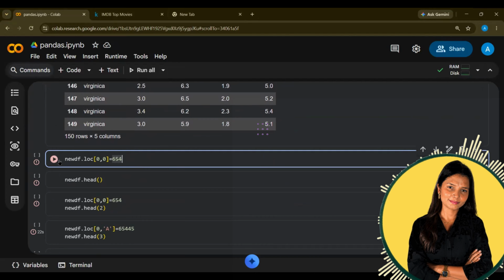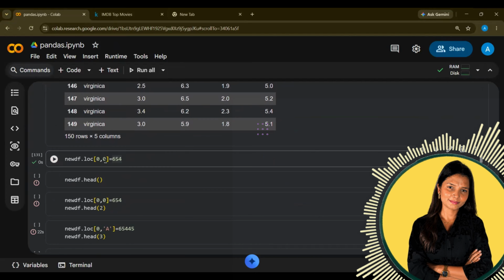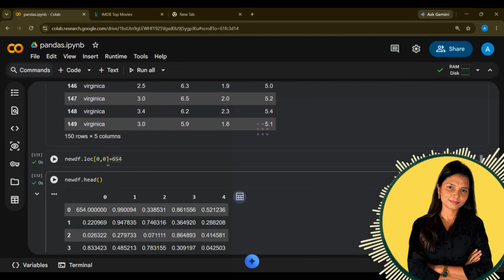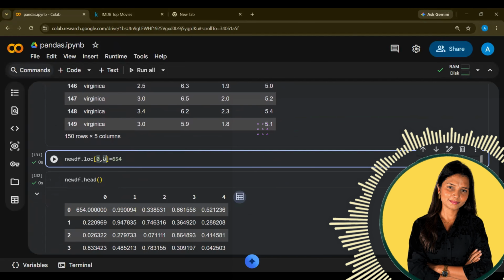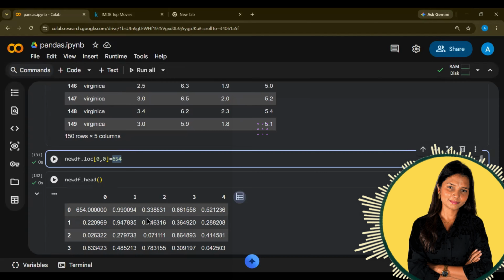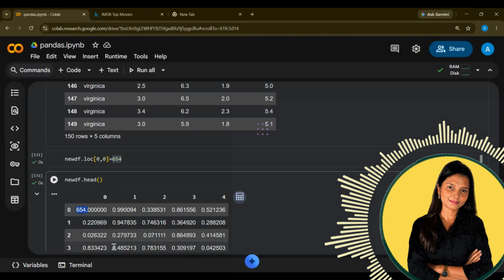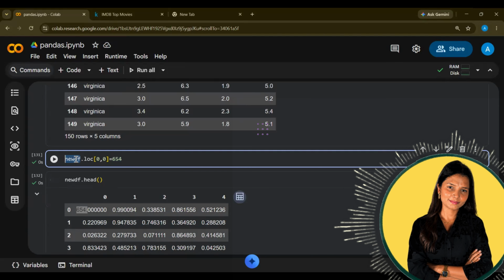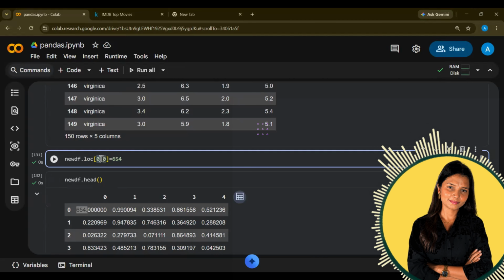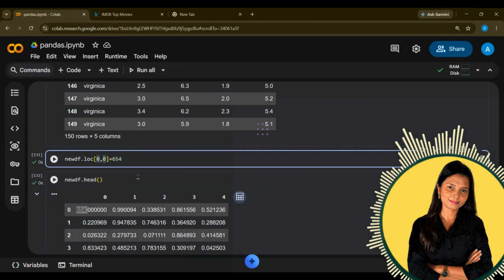Now next, you can apply loc and you can change the values, and you can see how it goes. So you want to change, let's say, the first value. First row, first column, and I want to replace it with 654. Now you can see I can replace it. When I'm writing new_df, which is a variable, then the loc function, and within the brackets, I have to mention the perfect location. The perfect location includes row location and column location.